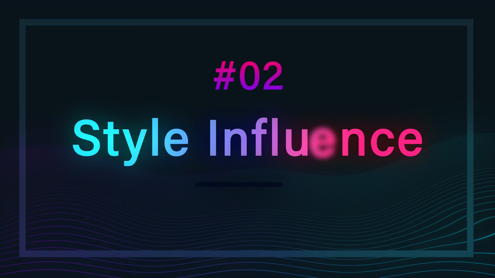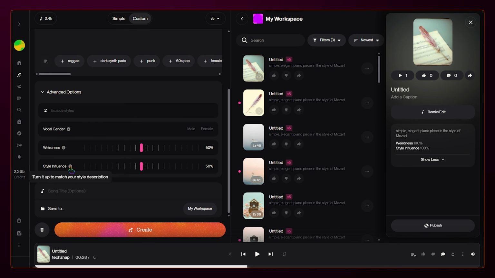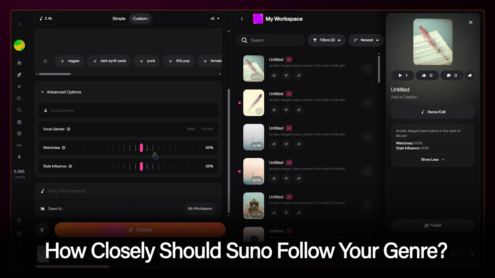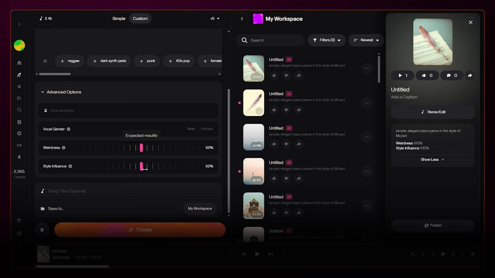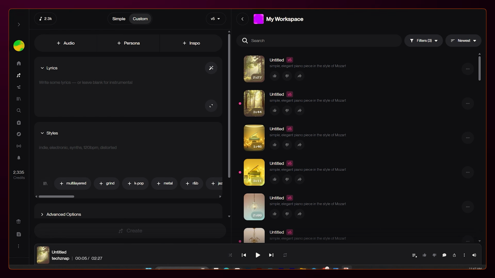Okay, now for the second slider, style influence. This one is more about focus and purity. It answers the question, how strictly should Suno stick to the genre I asked for? This is important because it prevents your styles from sounding muddy or generic. It tells the AI how much to concentrate on your specific request.